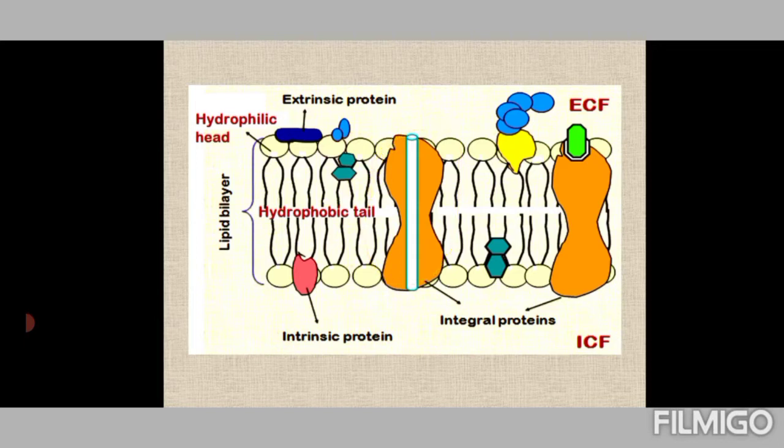And as often in the case of science, the secret of the water channel, aquaporin, was discovered by chance in 1992, while working on erythrocyte membrane proteins. And Peter Agre was awarded the Nobel Prize for this discovery in 2003.